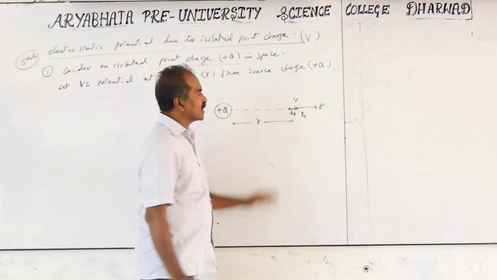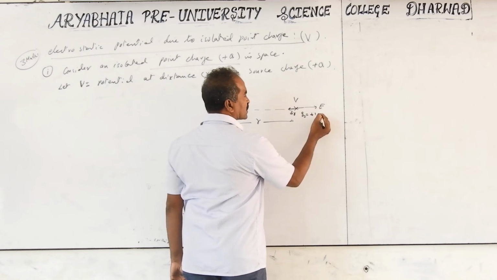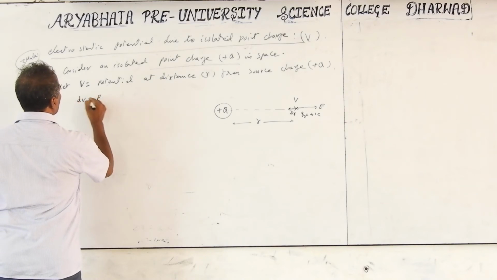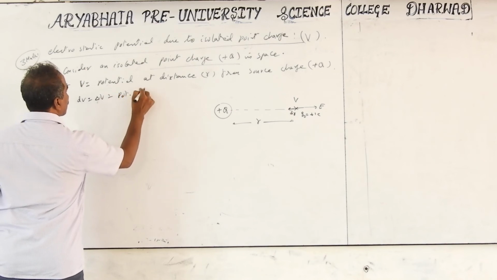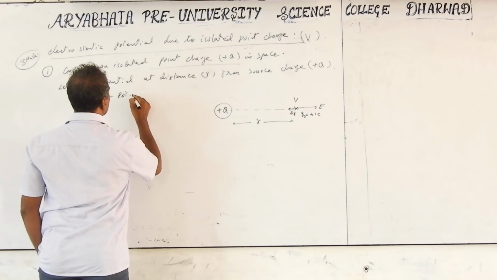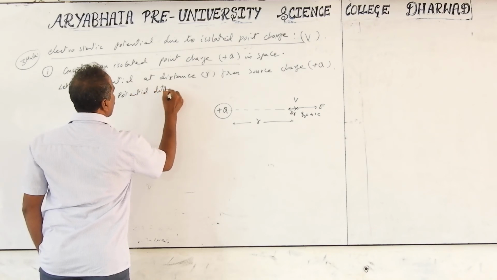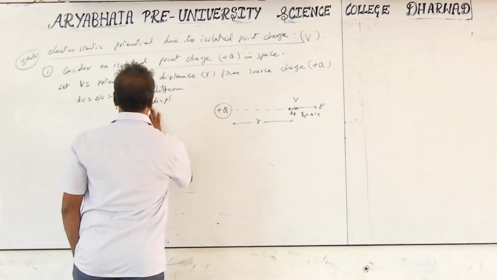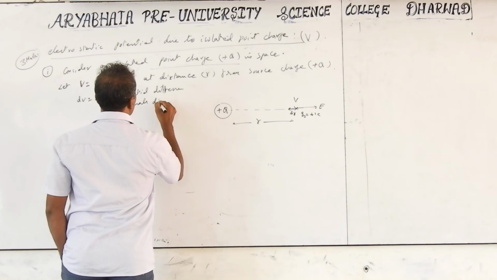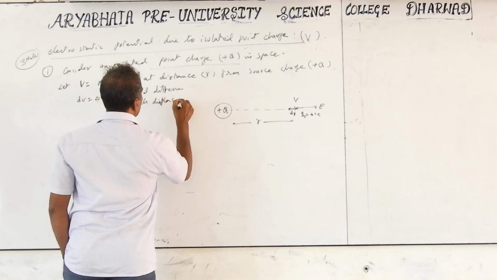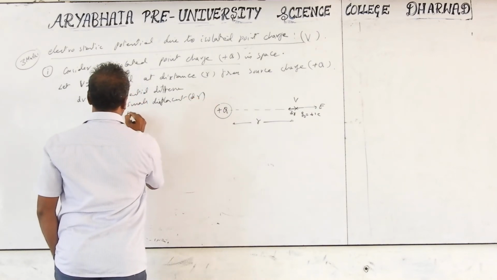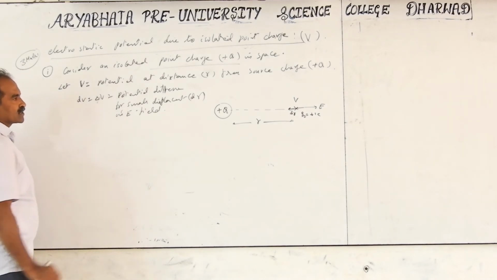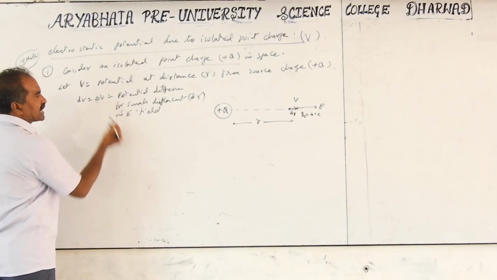E is constant, and we are moving the Q naught charge, also called the plus one coulomb test charge, against the electric field. dV is the potential difference for the small displacement, and we take the work done for the small distance, so dV corresponds to dW.